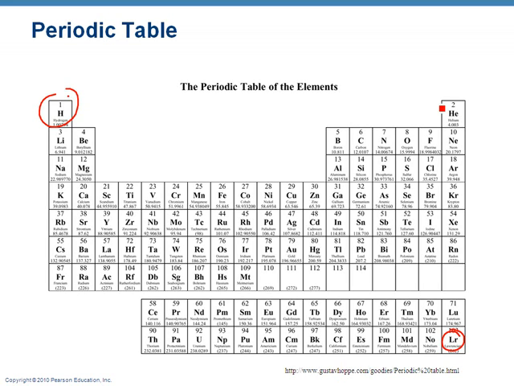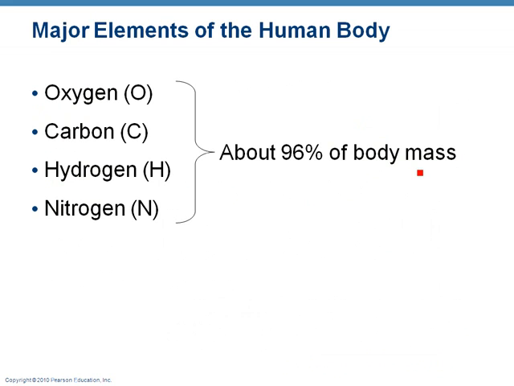Hydrogen's one, carbon, nitrogen, oxygen, sodium, magnesium, potassium, calcium, manganese, iron, zinc. And there may be some more. I've got them listed. Sulfur, phosphorus, chlorine. So there's about 10 or 15, 20 that you need to learn that we'll go over.